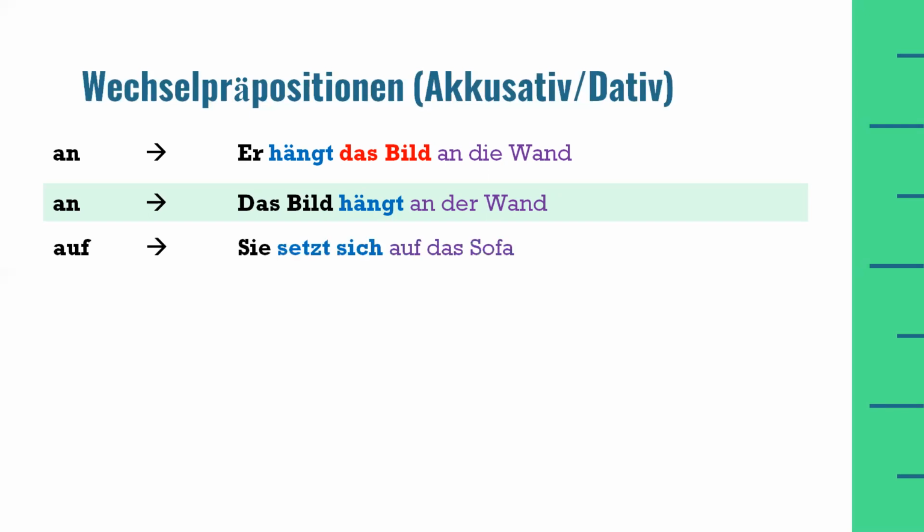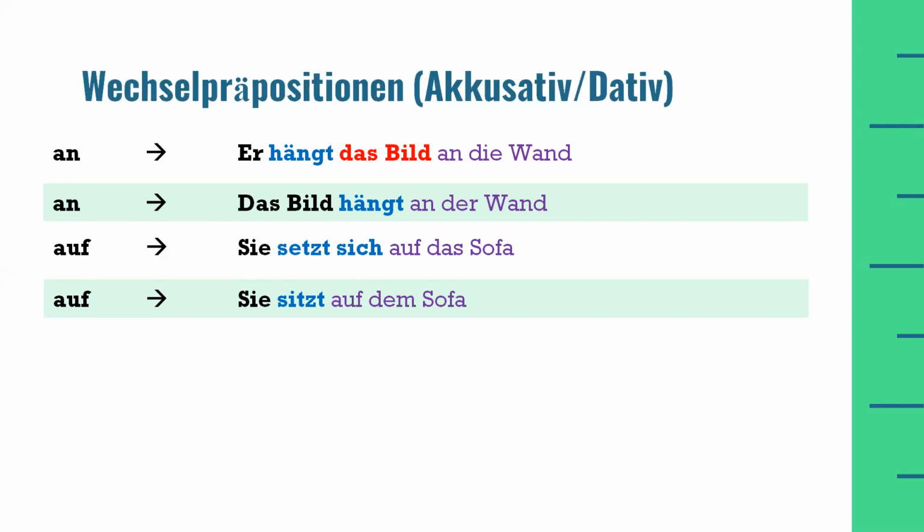Let's look at the next two-way preposition, which is auf. Sie setzt sich auf das Sofa. And the second example is, sie sitzt auf dem Sofa. In the first example, I have used the verb sich setzen, which means to sit down or to take a seat.